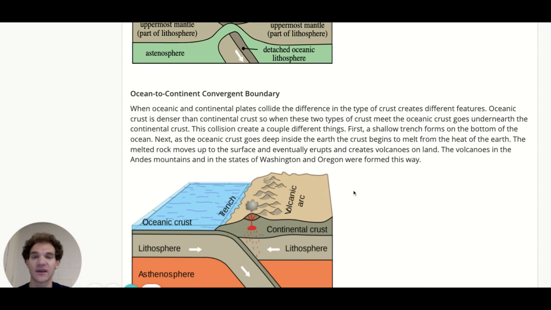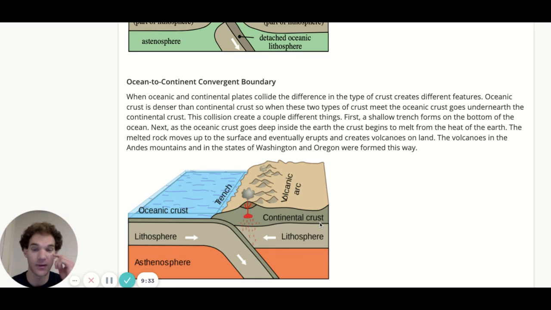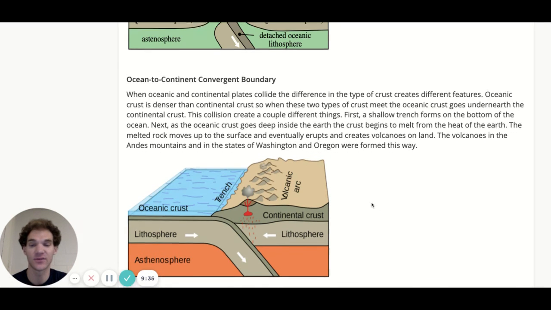You can have an ocean to continent convergent boundary. When this happens, you create volcanoes on land that already exists, like volcanoes on existing continents. So like all the volcanoes on the Andes Mountains in South America, or the volcanoes out in Washington State and Oregon, they were formed by oceanic to continental convergence.